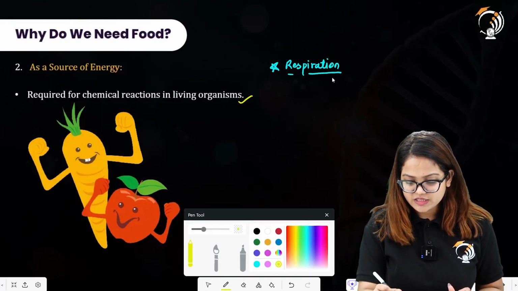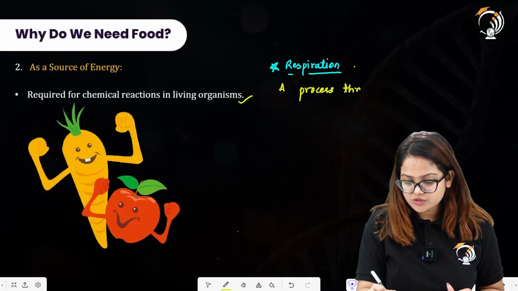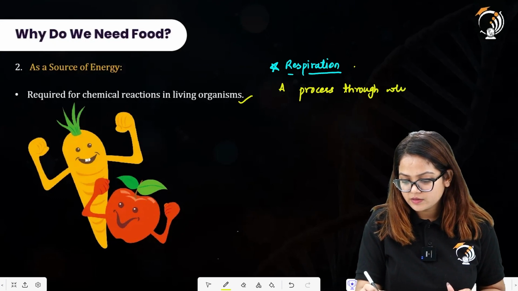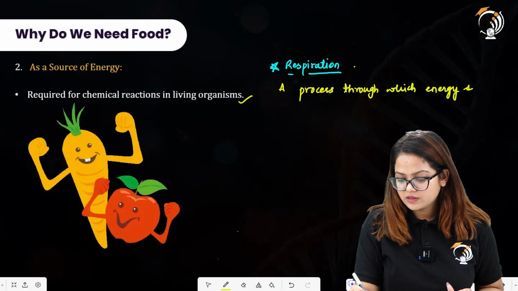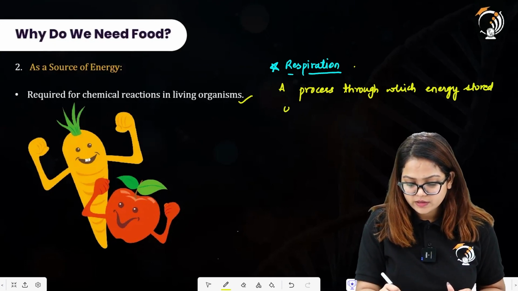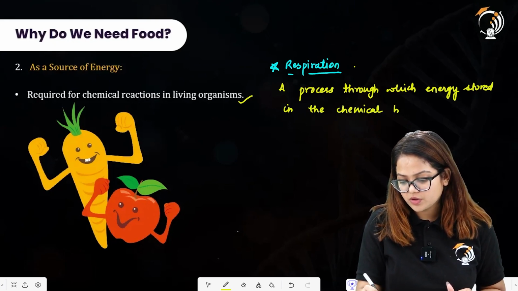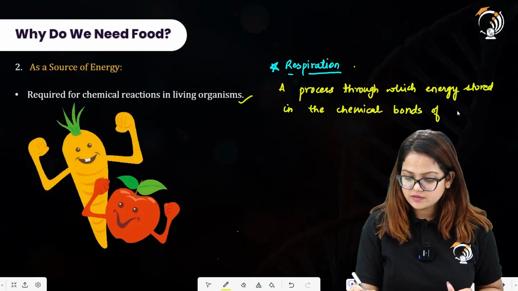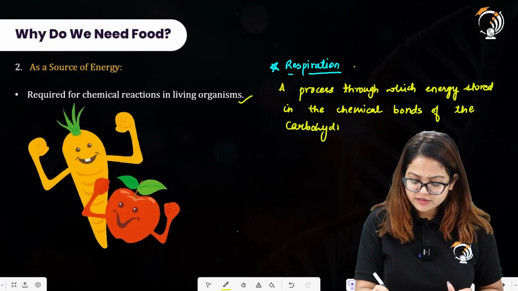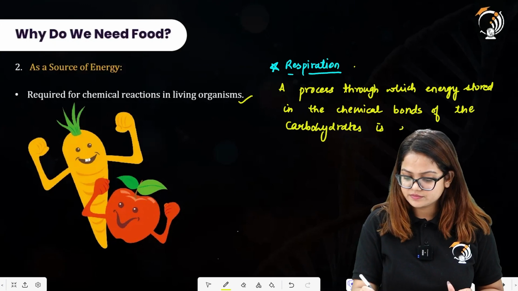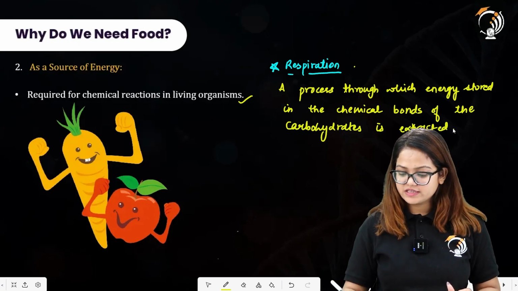Respiration is a process through which energy stored in the chemical bonds of the carbohydrates is extracted. All right. So this is what we mean by the process of respiration.